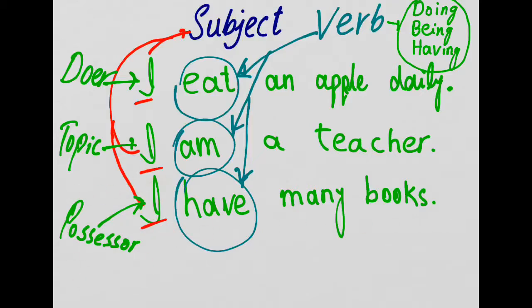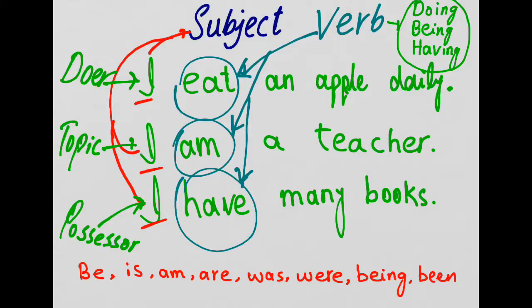I have many books. I am a teacher. There is no action verb. It is just state. It is being something. Being what? Being a teacher. And also, look at some other point. Being: am is a form of be. Be has 8 forms. Keep in mind, 8 forms.